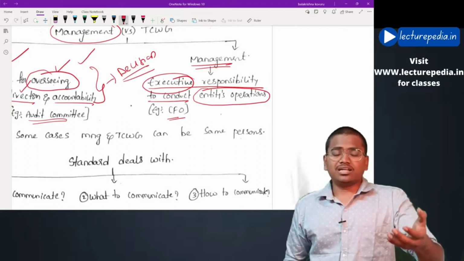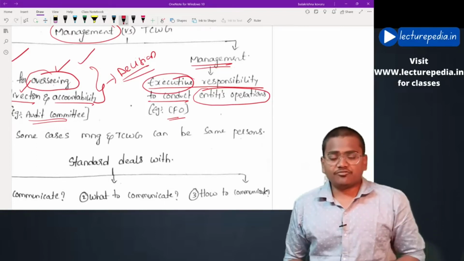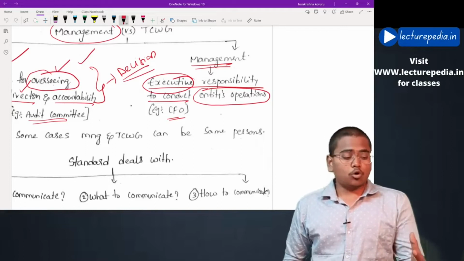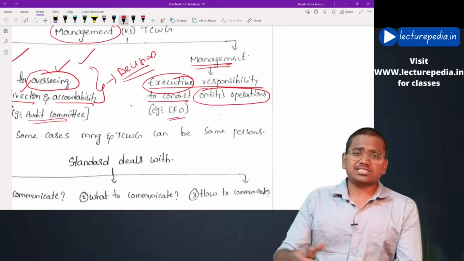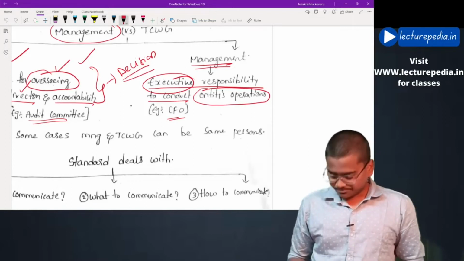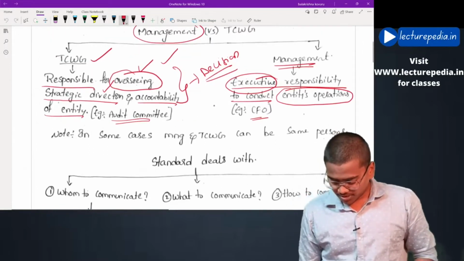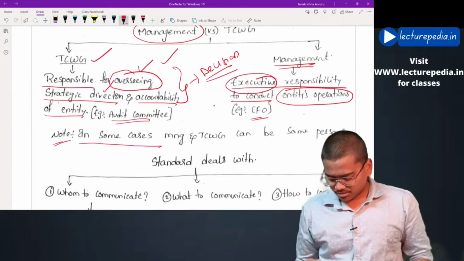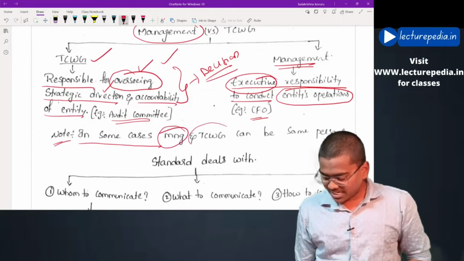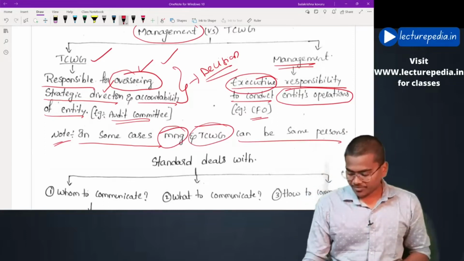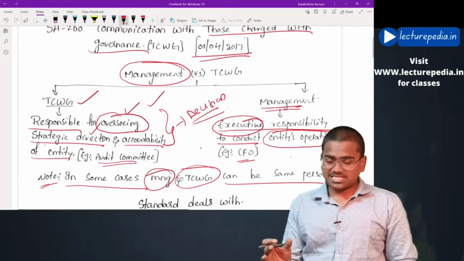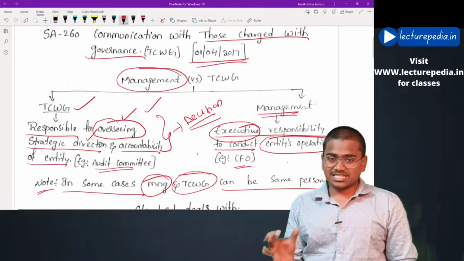For example, in some small partnership firms, the owners, the partners, will be both decision makers as well as management. Thereby note, in some cases, management and those charged with governance can be the same persons. Hope this is clear. This is the basic difference between management and those charged with governance.